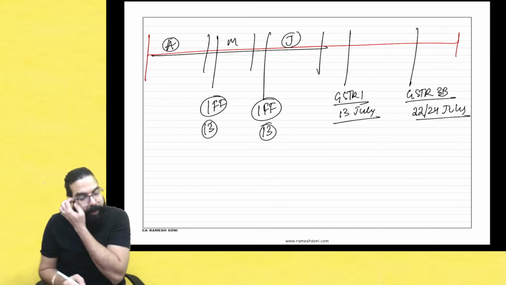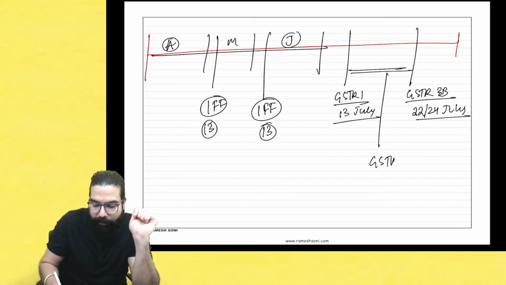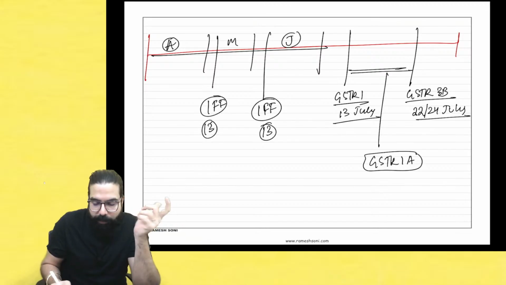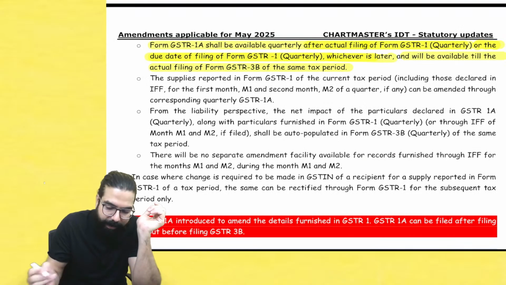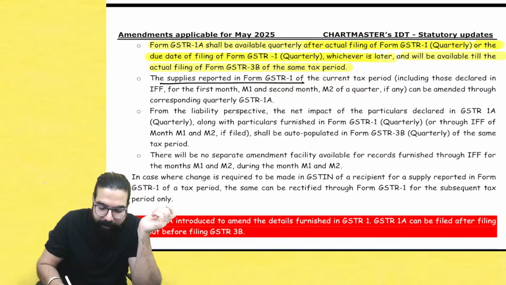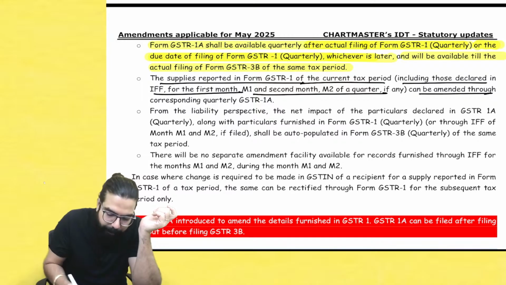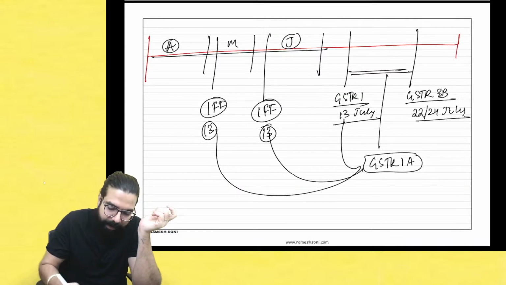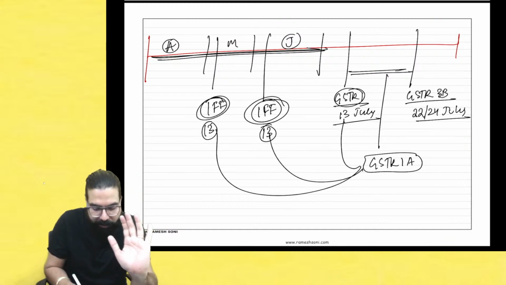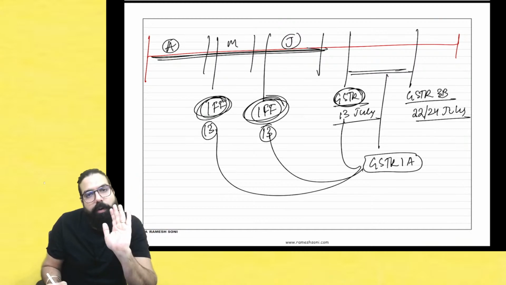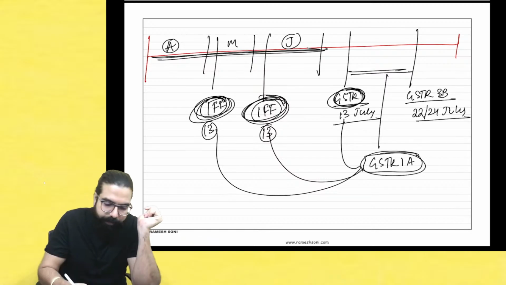So they are telling over here, after GSTR 1 till GSTR 3B, GSTR 1A will be available. And in that you can amend all the details which are provided here, here and here. You can go ahead and add or amend. The supplies reported in GSTR 1 for the current tax period, including those reported in IFF, can be amended through the GSTR 1A. So basically the IFF details or GSTR 1 for the whole quarter, whatever details you have furnished in IFF or GSTR 1, or any details missed, can be furnished in GSTR 1A. Done. That's all they have told.